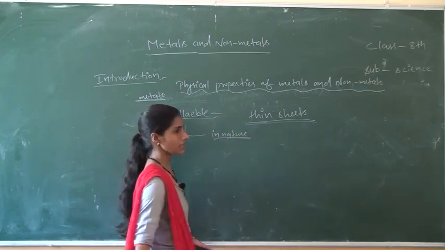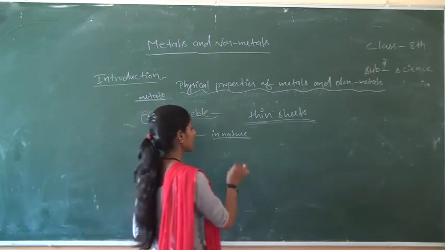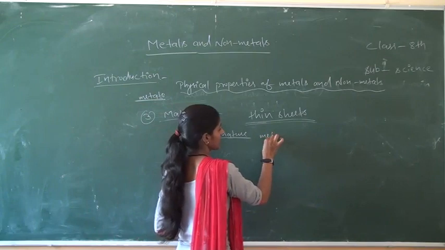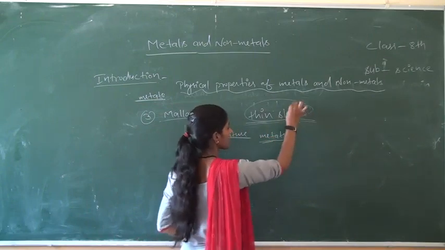Most of the metals are malleable in nature. Means most of the metals can be converted into thin sheets.